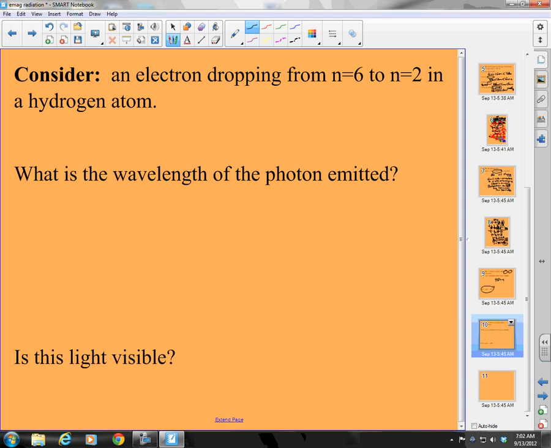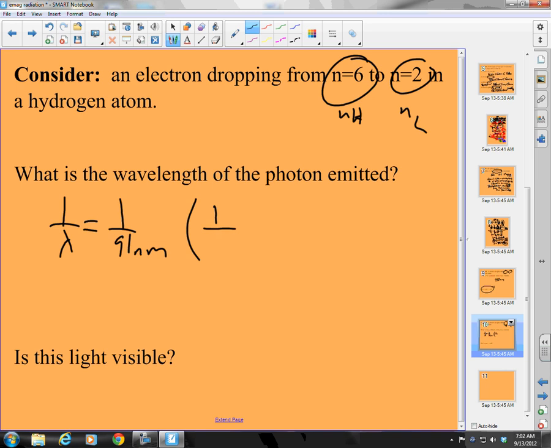Well, I hope you got an answer. Here we go. 1 over lambda is equal to 1 over 91 nanometers times, okay, this is my NH, this is my NL. 1 over NL squared minus 1 over NH squared.